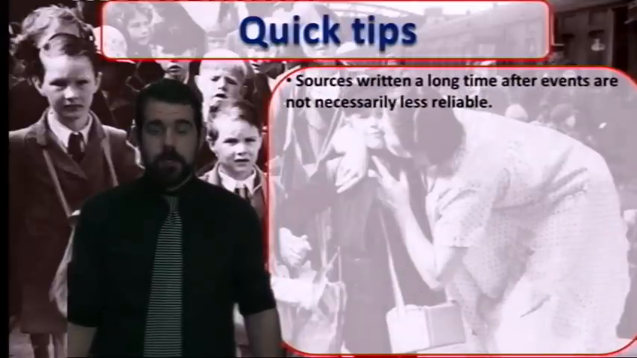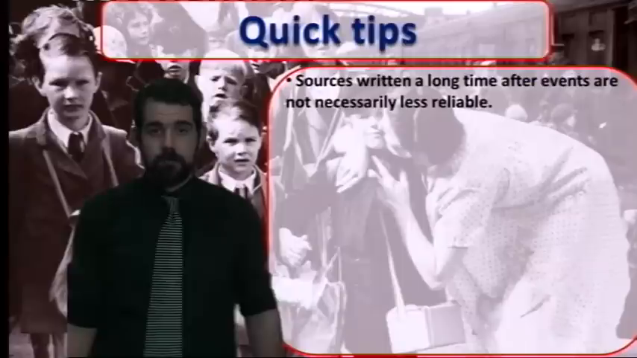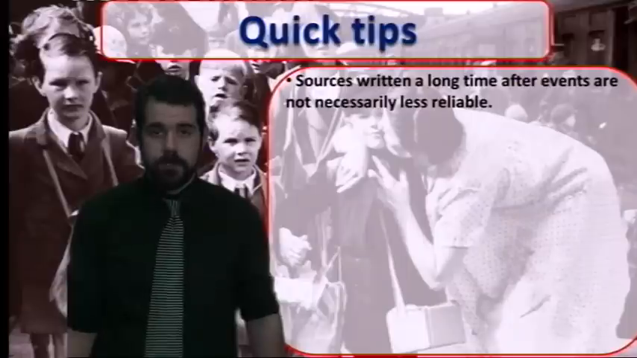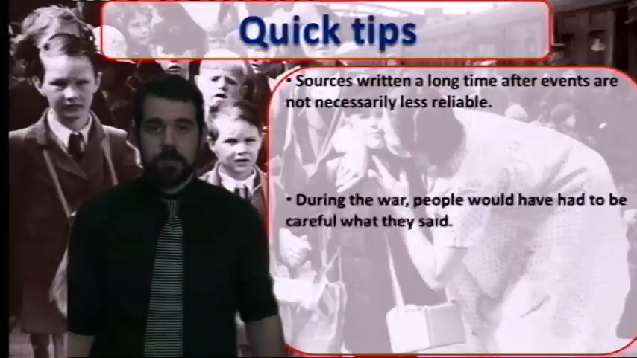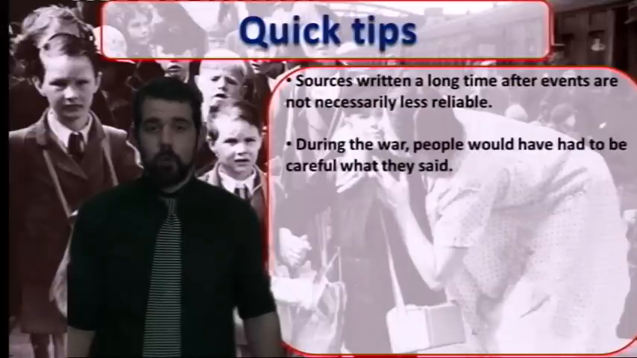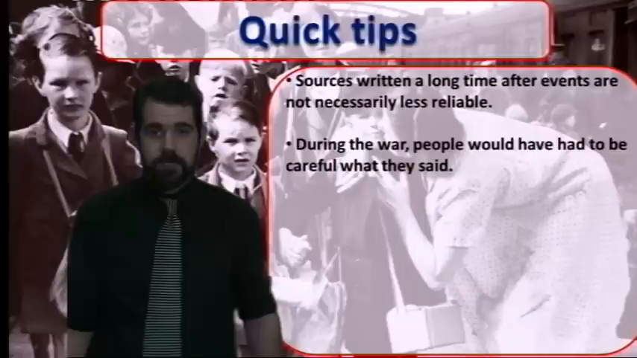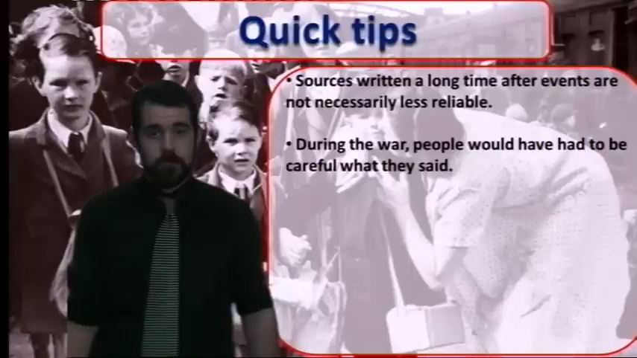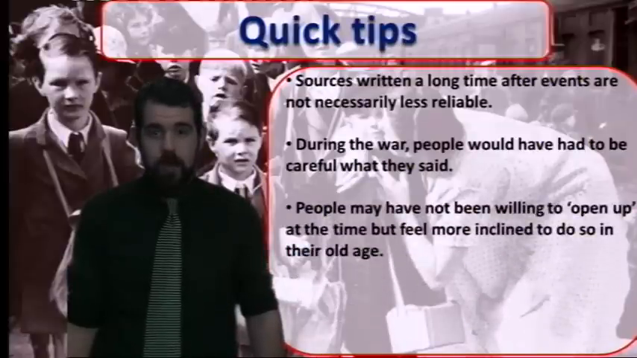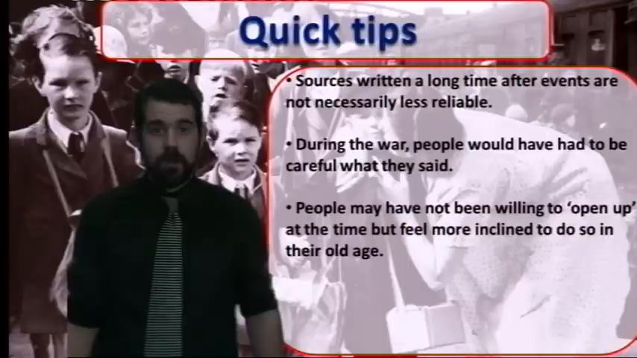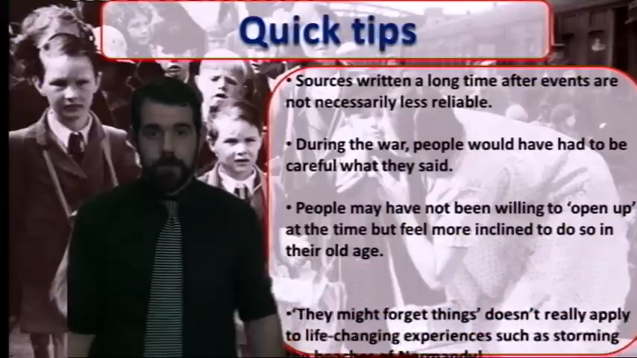Another common mistake that students will make is the overly simplified, it's a long time after the event, therefore it's not reliable. Well, this isn't necessarily the case. There's a few things to consider. During the war, people wouldn't have been as free to say what they wanted. They might not have been able to talk about what they were doing, or they may not have wanted to upset their loved ones or the people that they work with. When they're older, they might be more willing to open up to talk to a new generation. There's going to be no comeback on them because the war's not going on anymore.